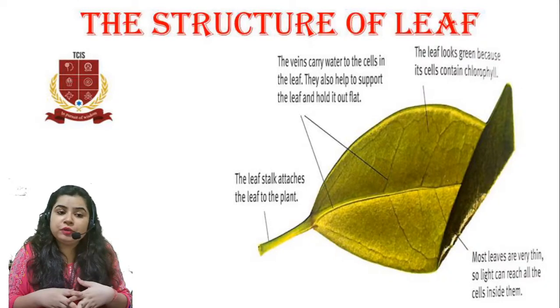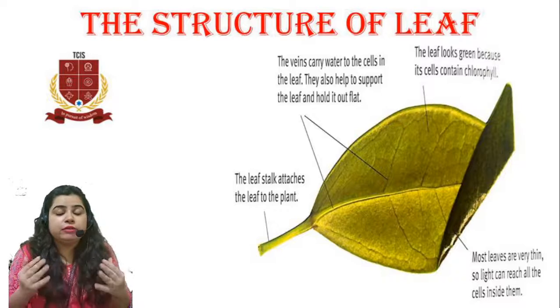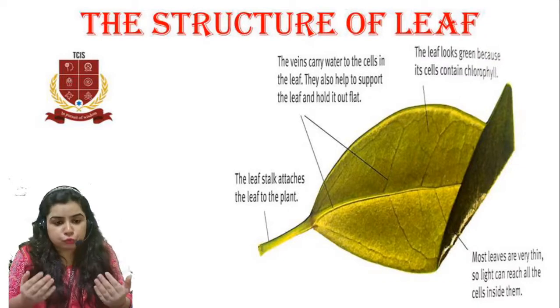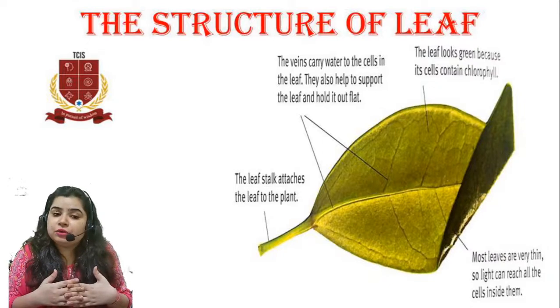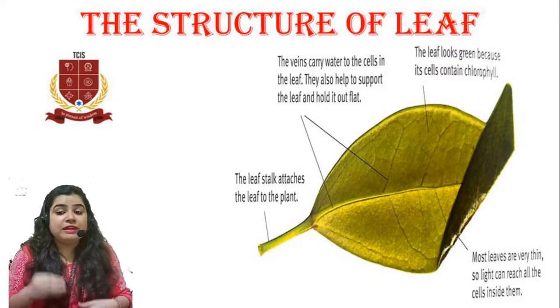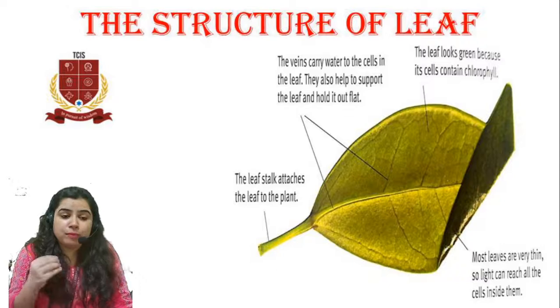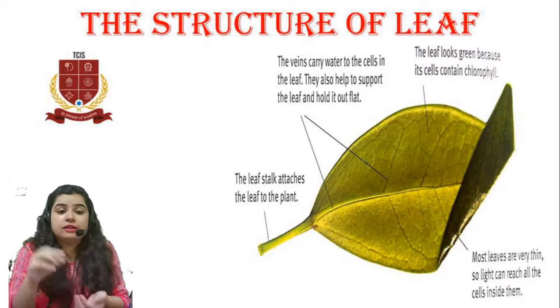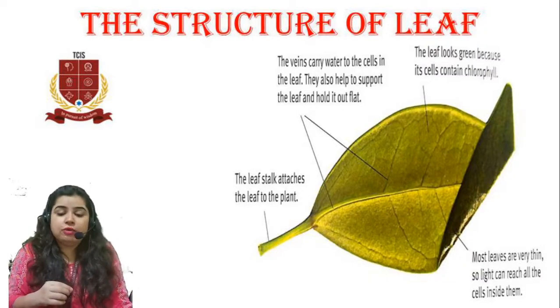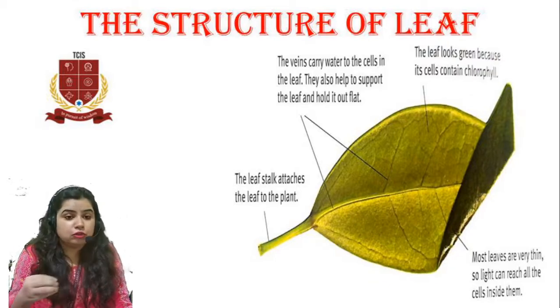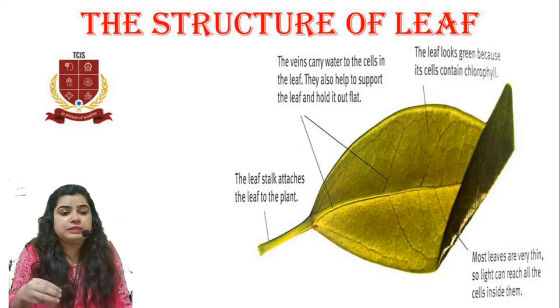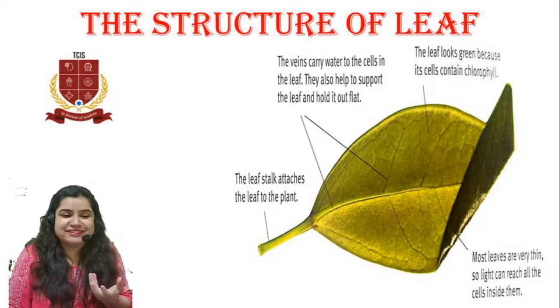The third point you need to remember is, why are leaves green? Because they contain chlorophyll, which is a green colored pigment. The fourth part we need to remember is, most leaves are very thin. You must have always observed the leaves are very thin. The thickness is very less. Because of that, all the light which is present can easily reach all the cells of the leaf, and all the chlorophyll cells can then perform photosynthesis.